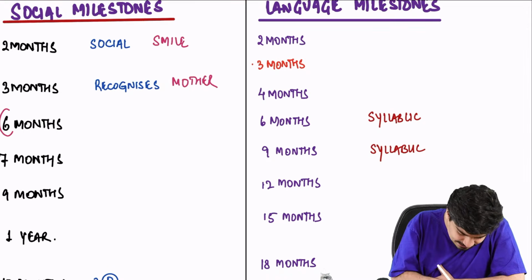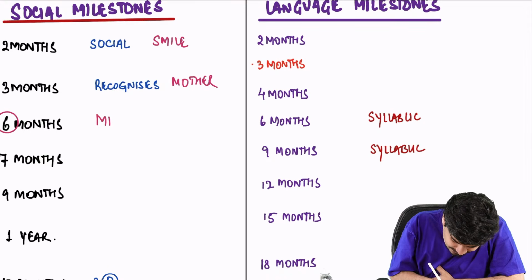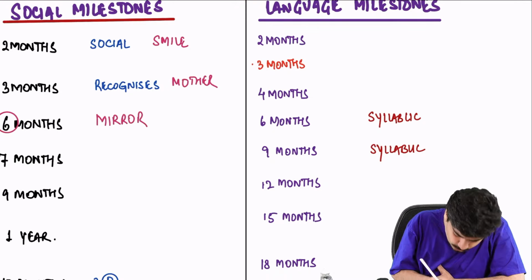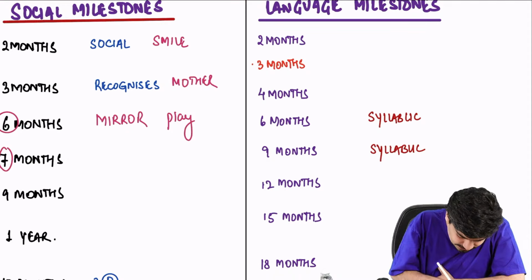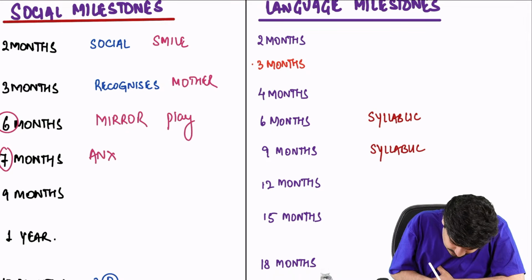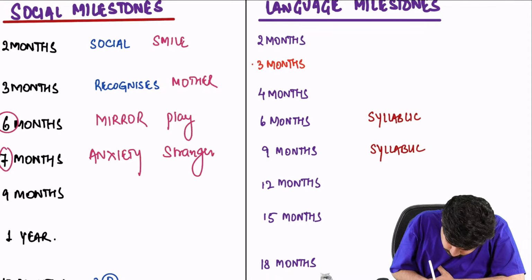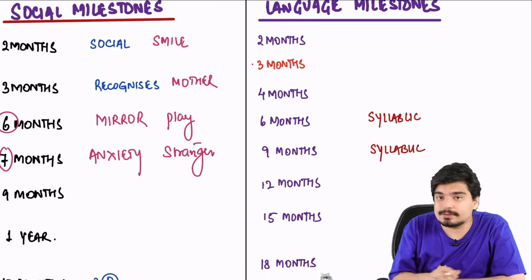At 6 months, 6 has 6 in it. Mirror also has 6 letters in it. There's going to be mirror play at 6 months. 7 has 7 in it. Anxiety also has 7 letters in it. There is going to be stranger anxiety at 7 months.